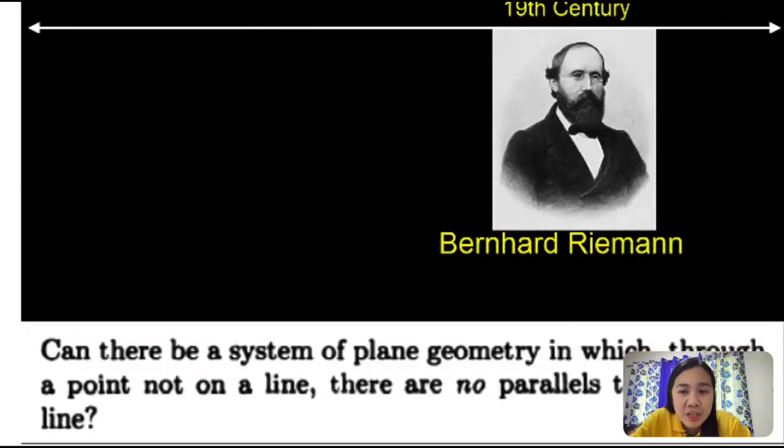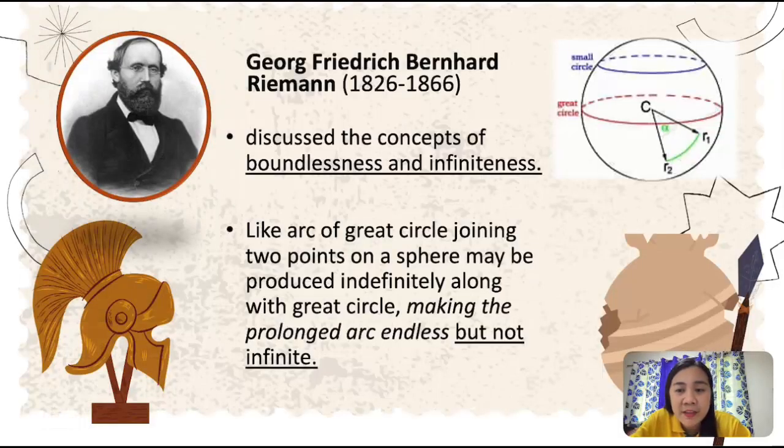Another mathematician interested in continuing the work of Saccheri's negation was Bernhard Riemann. He also asked: can there be a system of plane geometry in which, through a point not on a line, there are no parallels to the given line? So this was actually the question of Riemann. Riemann observed that extended continuously did not mean infinitely long.